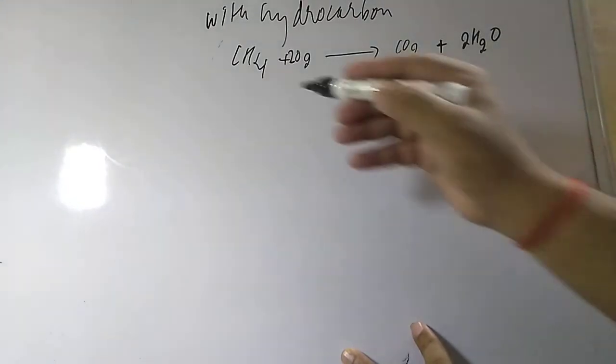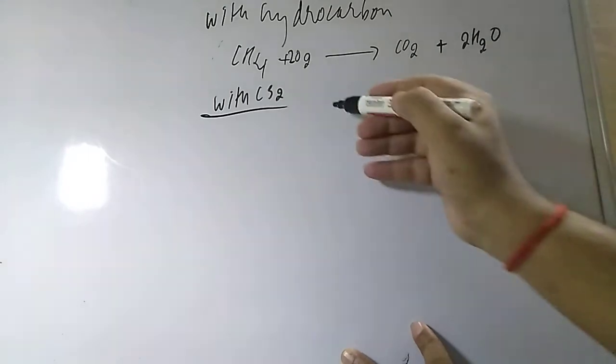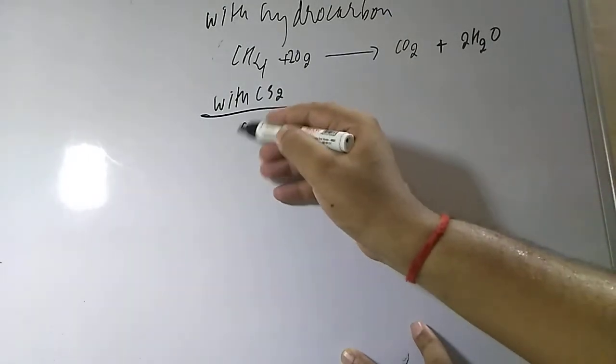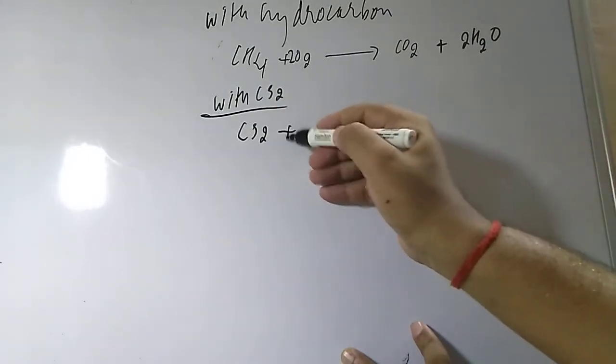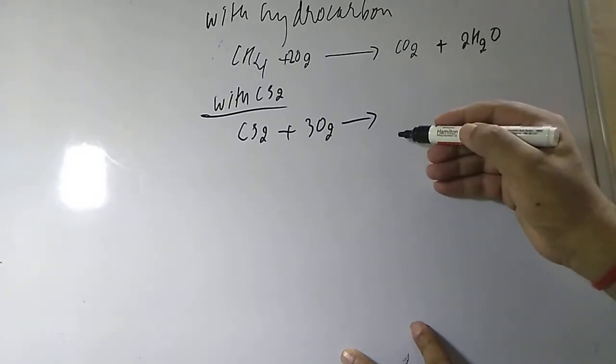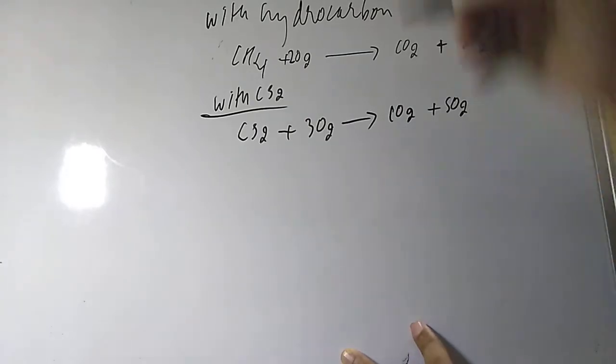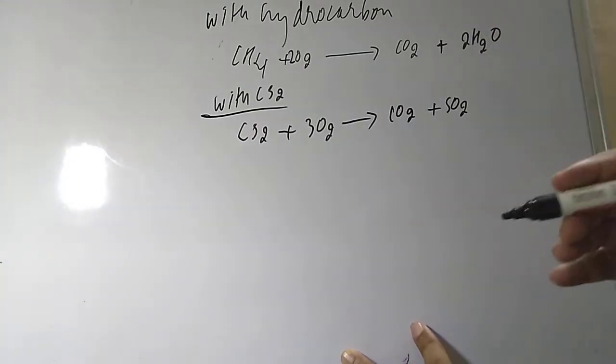Okay, now student, with CS2, carbon disulfide, it is also reactive with carbon disulfide. So how will it react with carbon disulfide? CS2 if it is treated with 3 moles of oxygen, it will give carbon dioxide plus sulfur dioxide. So this is also a simple compound.